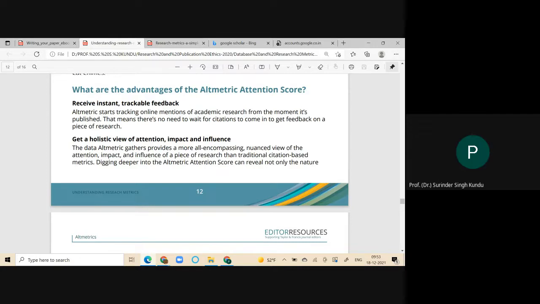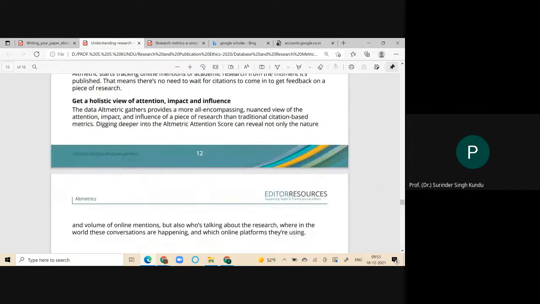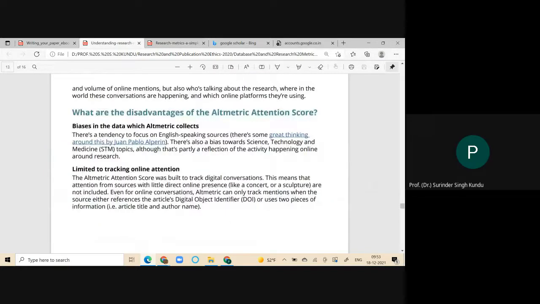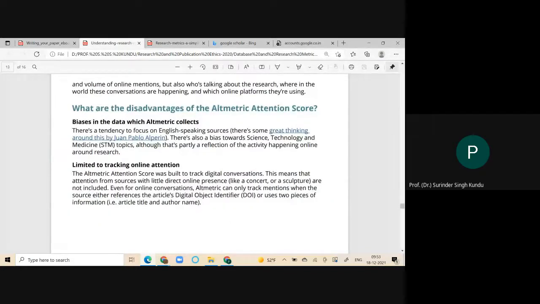Now, there are some disadvantages also. What is that?